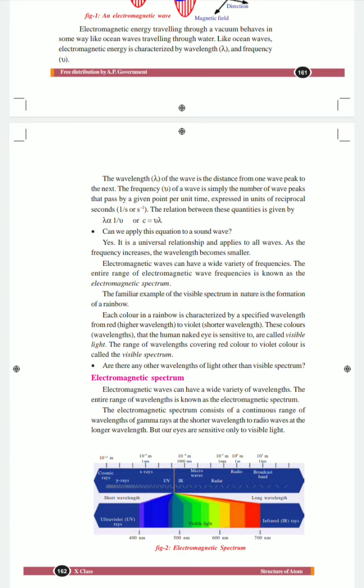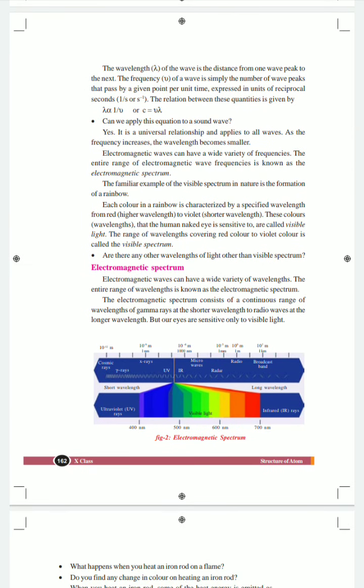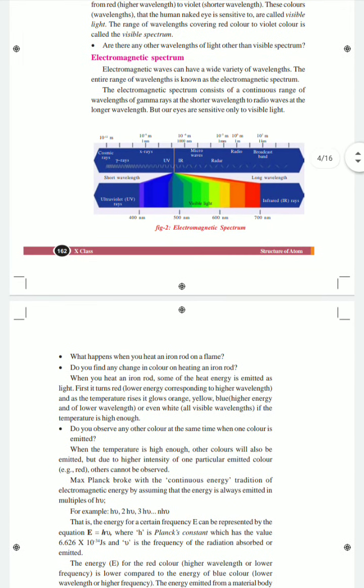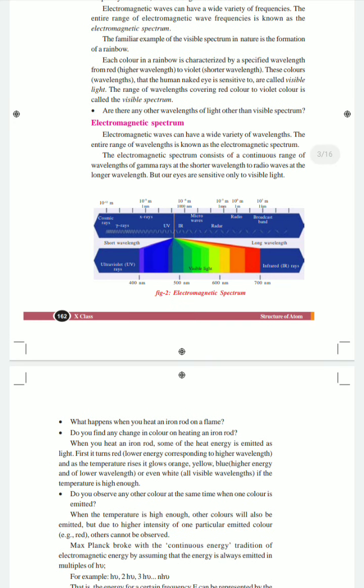Rainbow is the best example to know about the visible electromagnetic spectrum. What is the meaning of spectrum? Spectrum is the wide range of colors of different intensities. Each color in the rainbow is characterized by its wavelength, from red to violet. If you observe the rainbow, we can see the colors between violet and red, and the remaining colors in between. The range of wavelengths covering red to violet is called the visible spectrum.